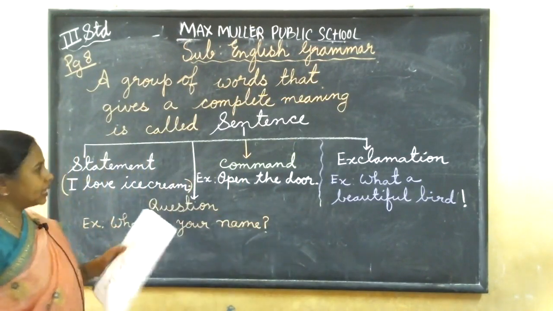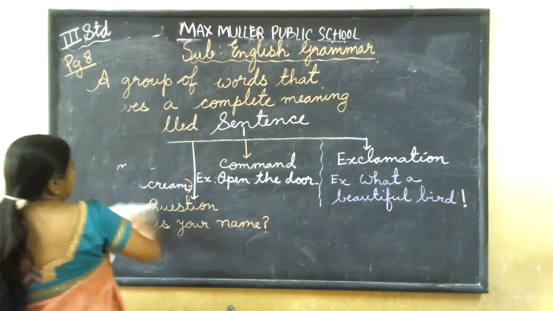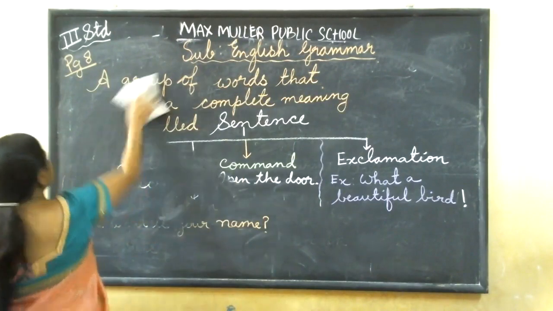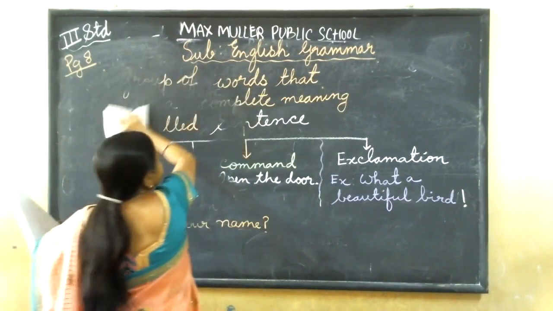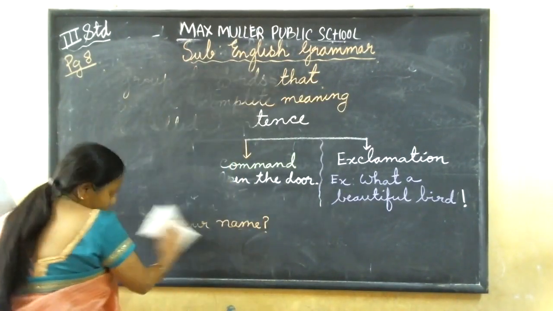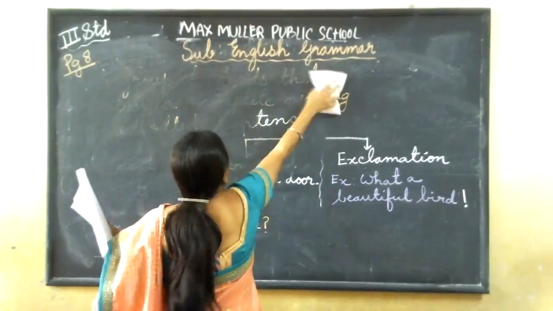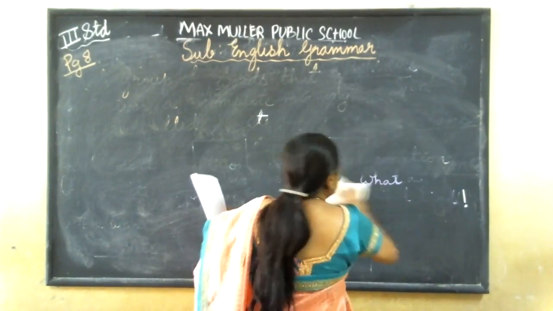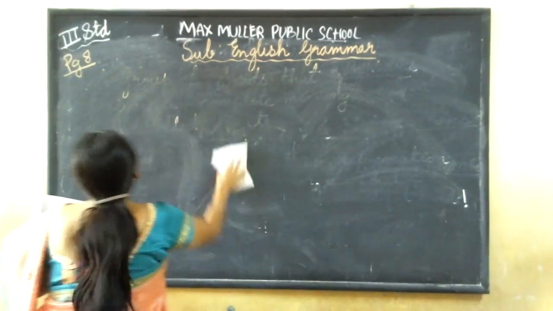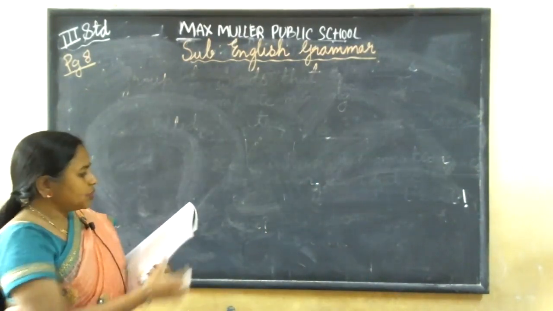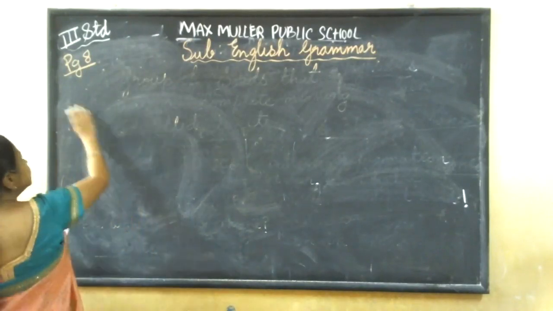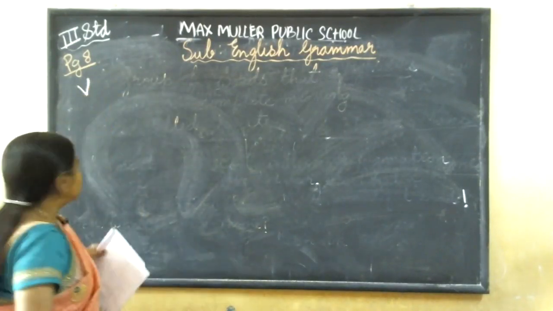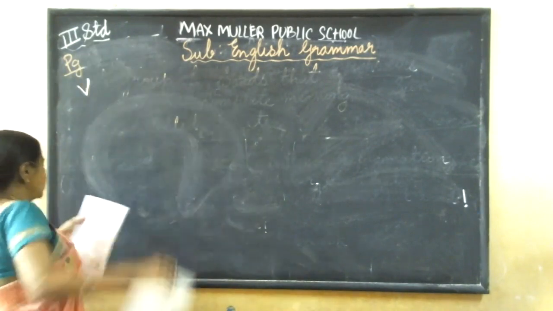Up to the 4th exercise I did in the previous class. Now open page number 9, children. Here you can see 5 examples. 5 different types of sentences are given. You have to write what kind of sentence each one is. So open page number 9 now. Number 1, I'll read for you and you write the answer here. This is the 6th exercise, page number 9. You should see now, page number 9.